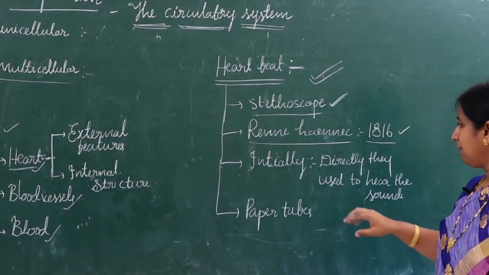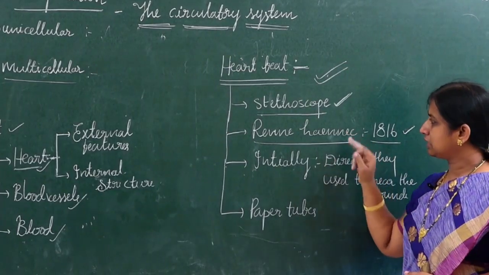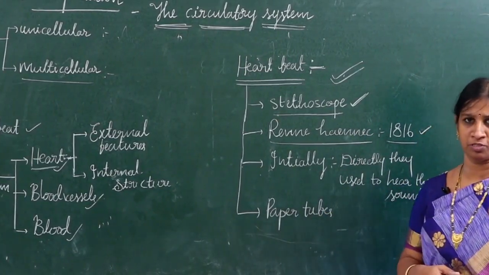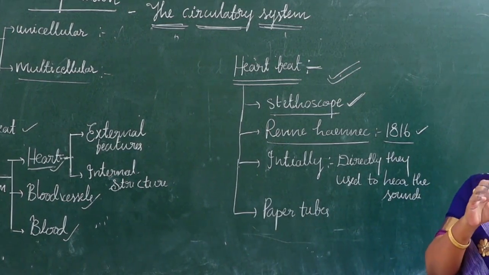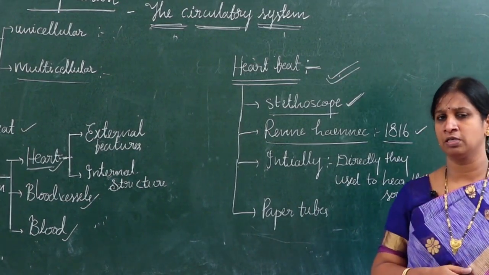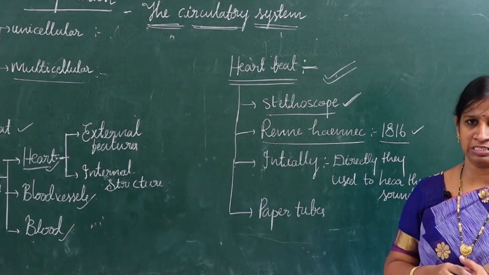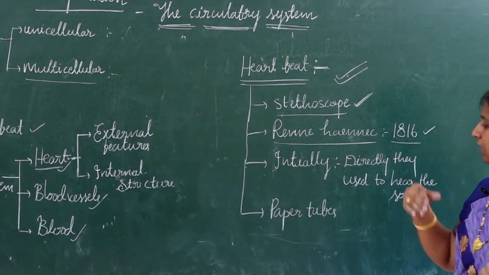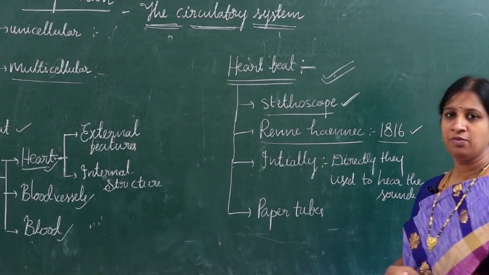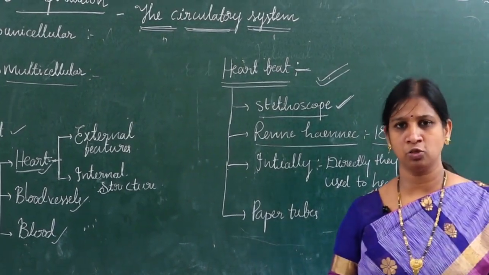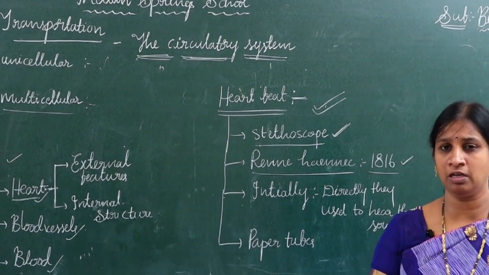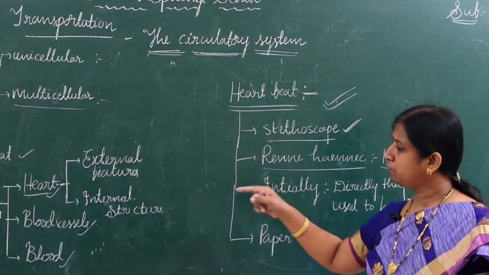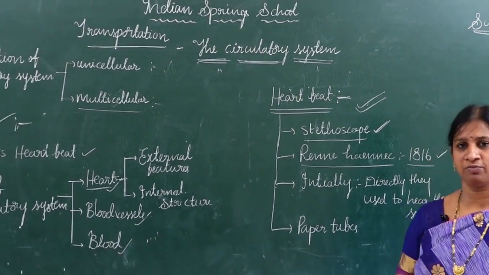Initially the stethoscope was built by René Laennec using paper tubes, bamboo tubes, later paper tubes. It was designed to hear the sound of the heart. But now we have very well advanced stethoscopes with which we can hear the sound of the heart very clearly. Now, we will move on to the internal structure of the heart.